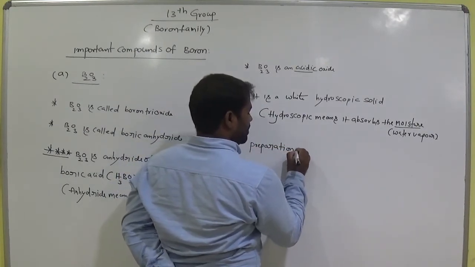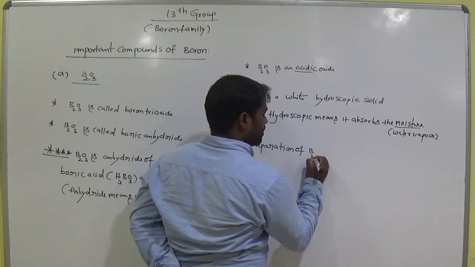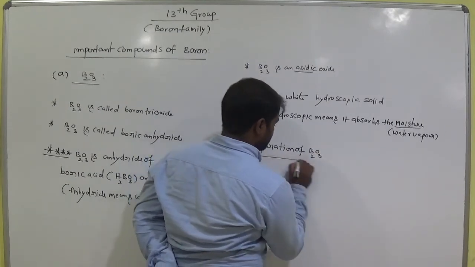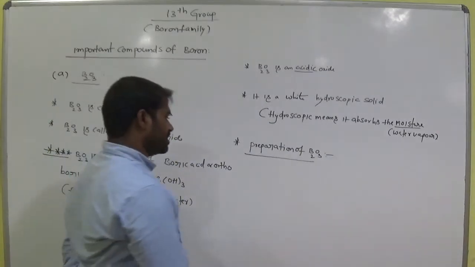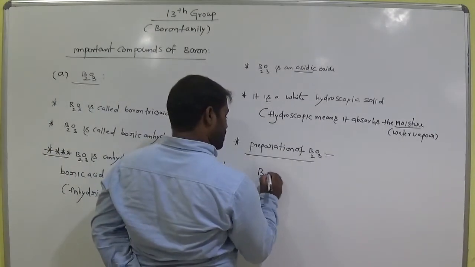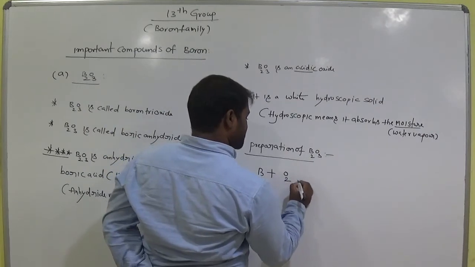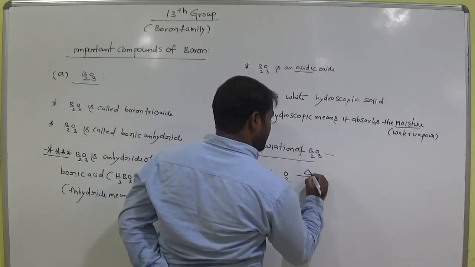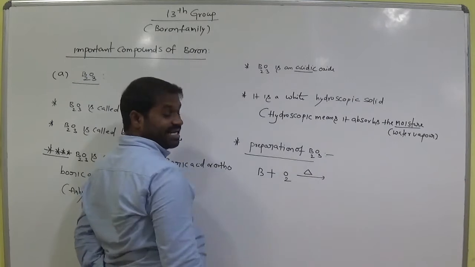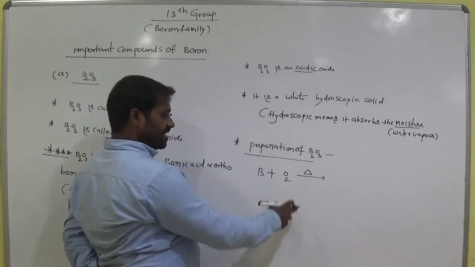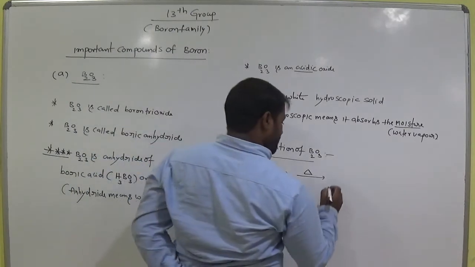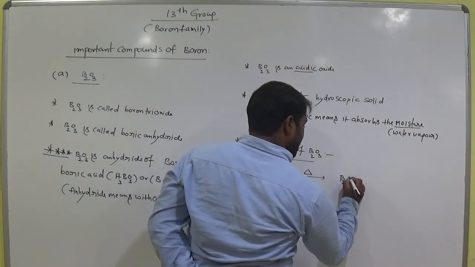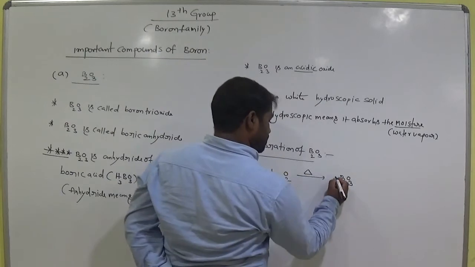Preparation of B2O3. How to prepare B2O3? When boron interacts with atmospheric oxygen, it undergoes heating. Delta means heating. Heating boron with atmospheric oxygen produces boric anhydride.